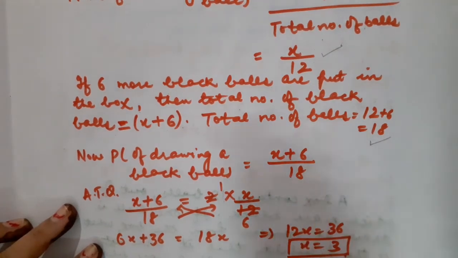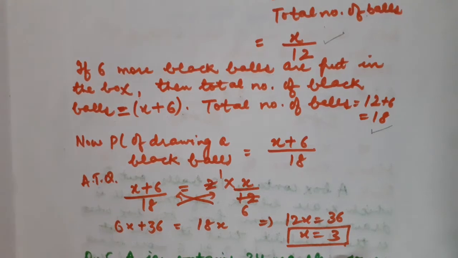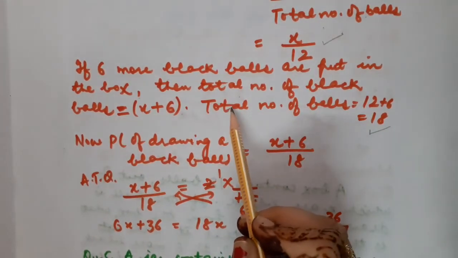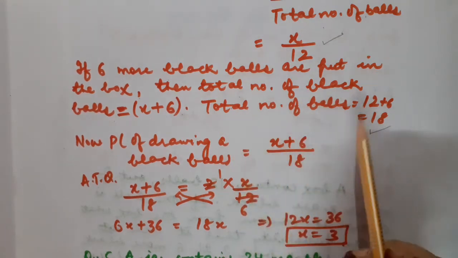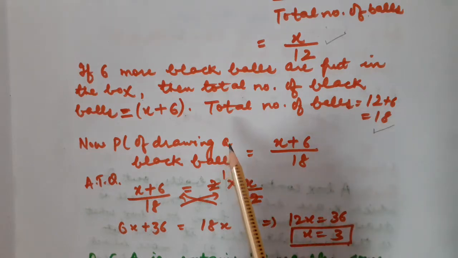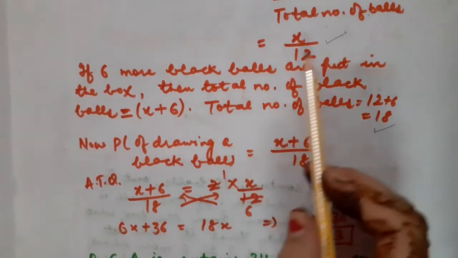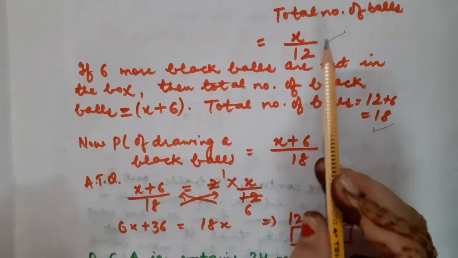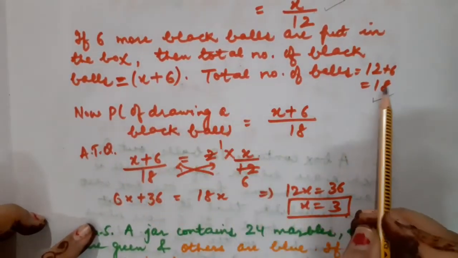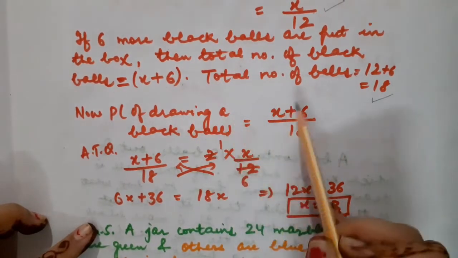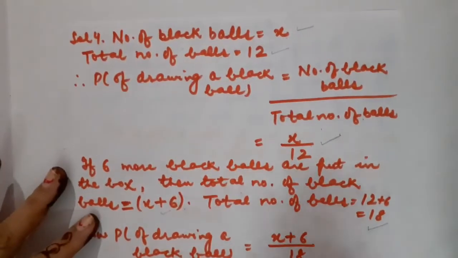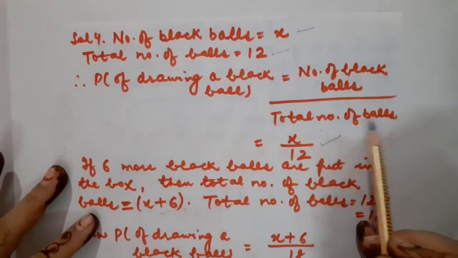Clear or not? Fine. Now it is said in the question that when 6 more black balls are added in the box, then the new probability is double the probability which we calculated earlier. Okay. So now let us calculate the probability of drawing a black ball on the basis of this data. Of course, we write in the formula number of favorable outcomes, that is, number of black balls upon total number of balls.